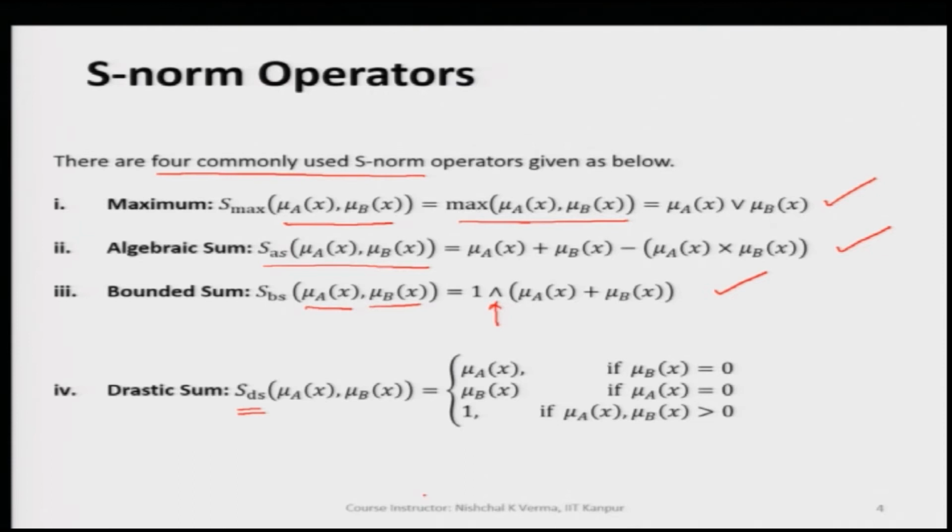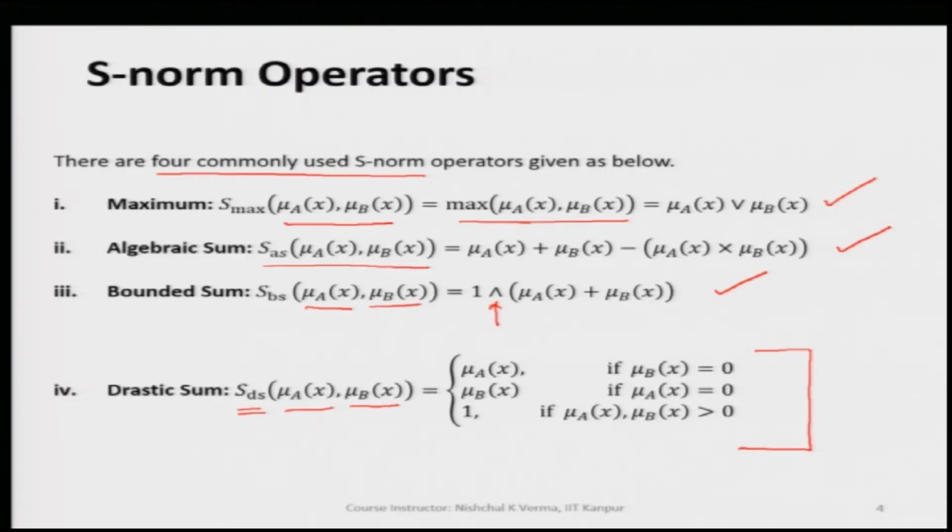If we take the drastic sum of the two membership values mu A of x and mu B of x, this gives us mu A of x if mu B of x is 0, and mu B of x if mu A of x is 0, and this gives us 1 when mu A of x and mu B of x are both greater than 0. This way we can compute the drastic sum.